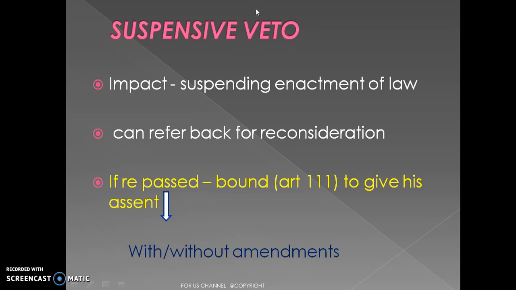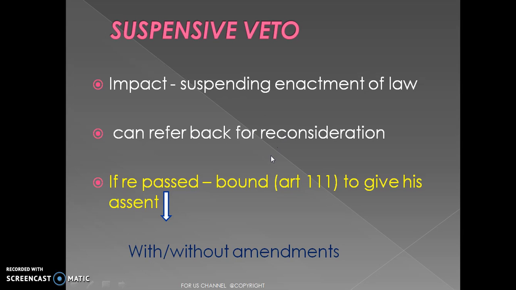Coming to suspensive veto, it is called so because of its impact in suspending the enactment of law. That is, a president has the right to refer the bill back to the parliament for reconsideration with or without suggesting amendments to the bill. But you have to consider here that only a non-money bill can be referred back. As you have seen earlier, a money bill cannot be returned for reconsideration.